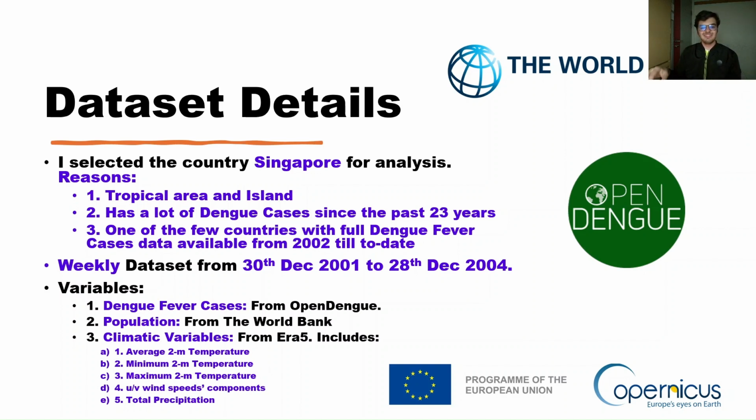Now, why did I select Singapore and why specifically weekly data? First of all, it's a tropical island, so it has a lot of forests and the perfect weather for mosquitoes. Secondly, a lot of consistent dengue cases have been recorded over the past 23 years. And thirdly, it is one of the few countries with continuous 20-plus years of data and with a high number of dengue cases.